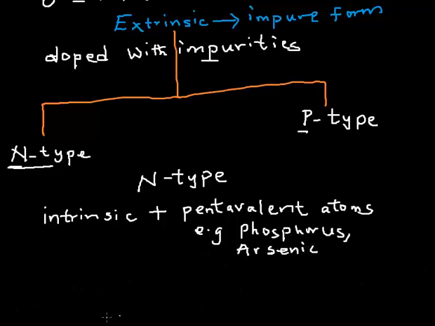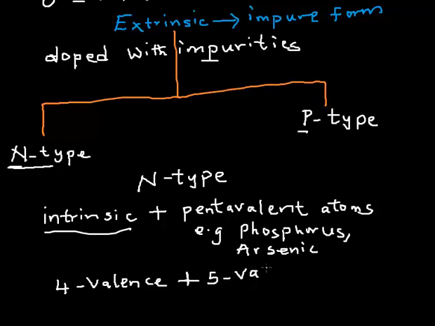Now let's see what the implication is. Already we know that an intrinsic semiconductor, a pure semiconductor, has 4 valence electrons. I am now doping it with a pentavalent atom, with 5 valence electrons.